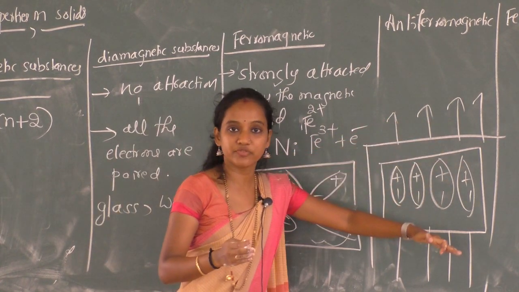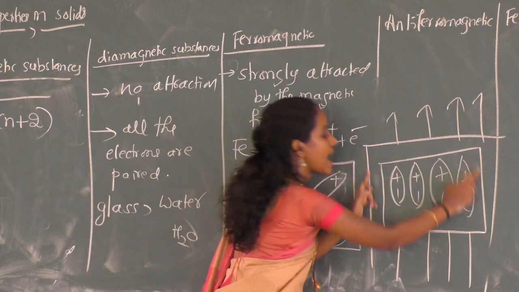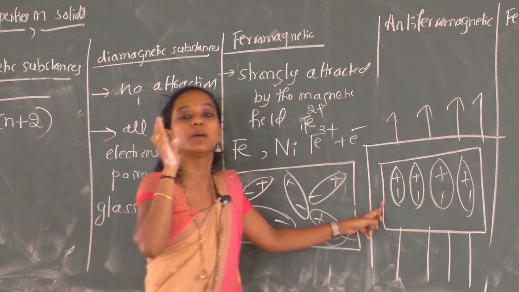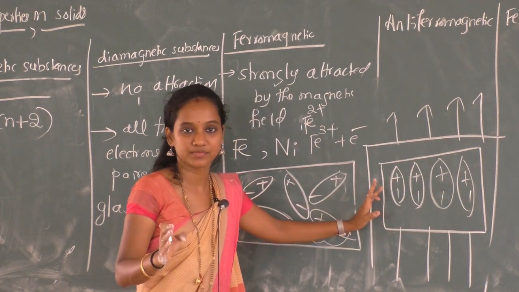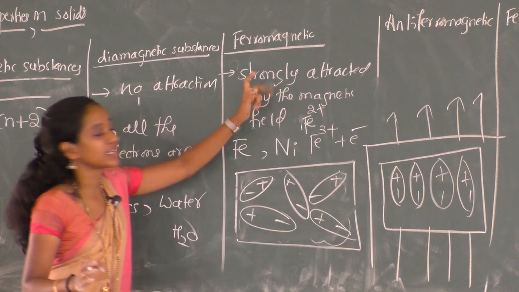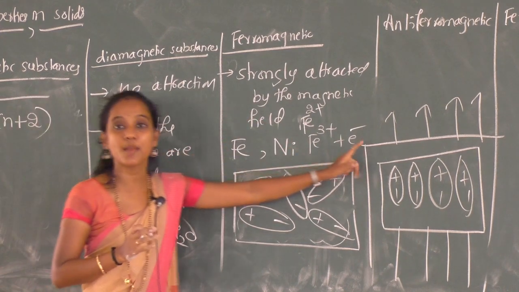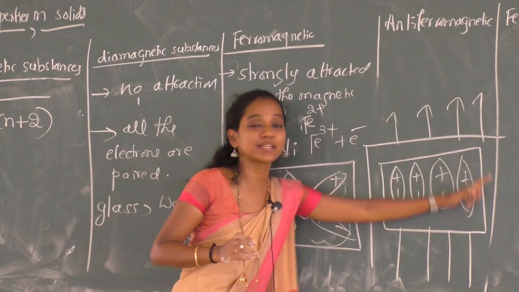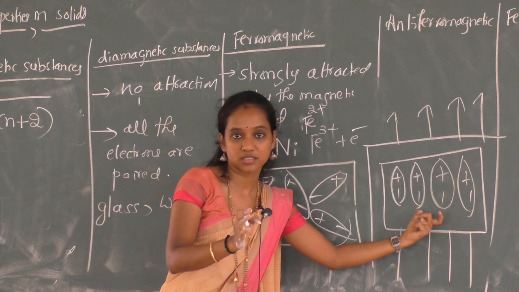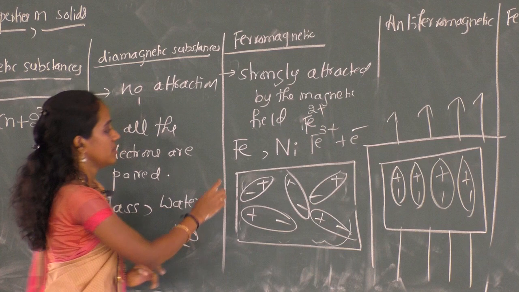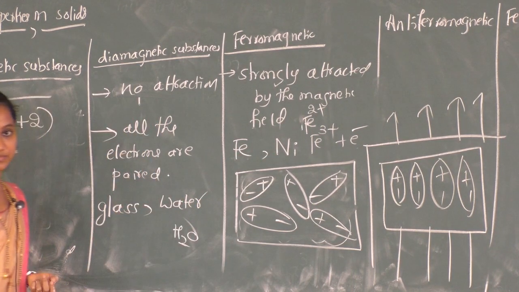If we remove the applied magnetic field, this iron piece still behaves like a permanent magnet. It will not lose its magnetism. Clear? So ferromagnetic substances show a strong attraction towards the external magnetic field. Once it gets magnetized, its magnetism will not go away. Okay, so examples here are iron, nickel, etc.